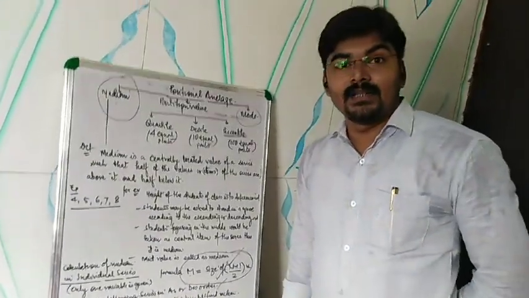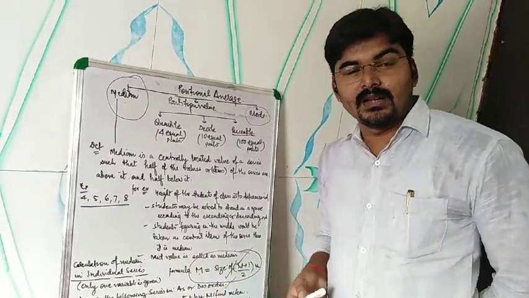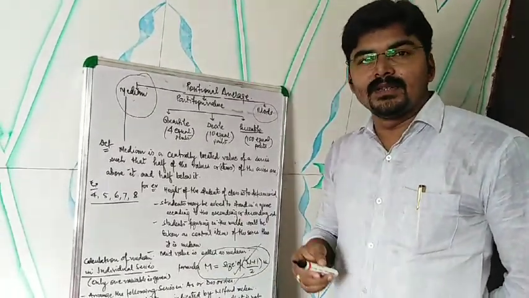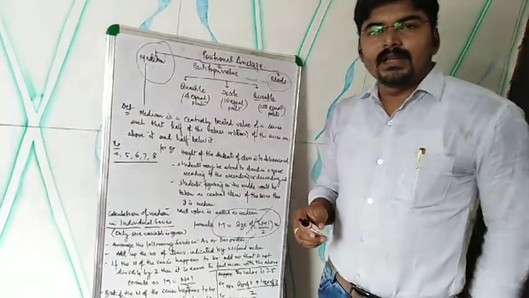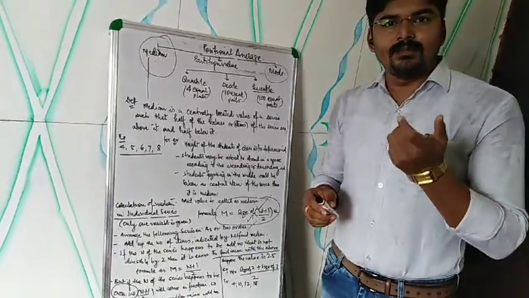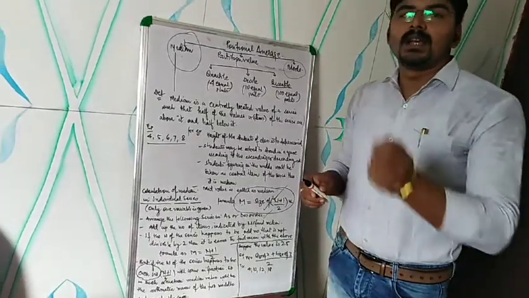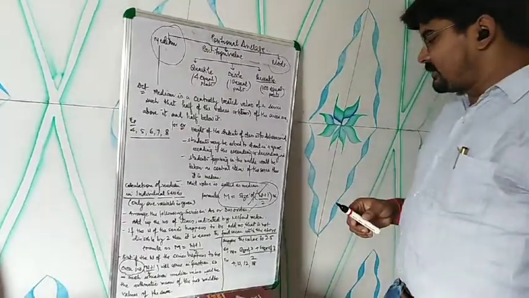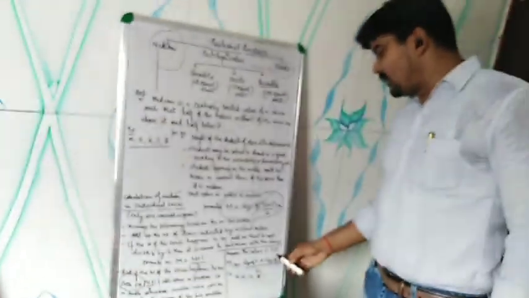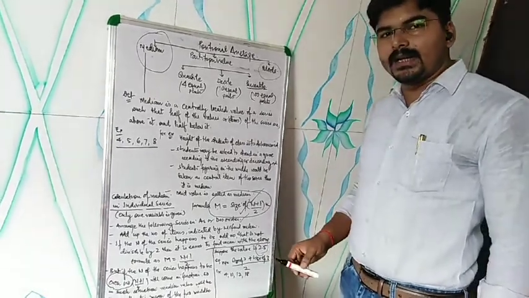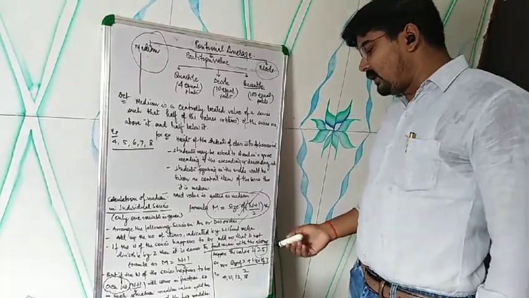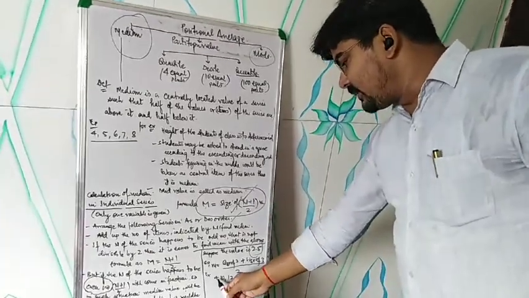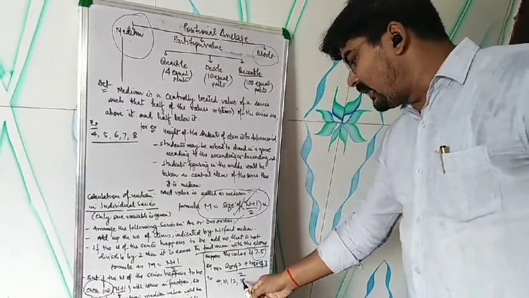How will you calculate the median in such a situation? If the number of items is even, then you have to take the average of the two middle values. Suppose the value is coming as 2.5. How is it 2.5? Suppose the values are 4, 10, 12 and 18.